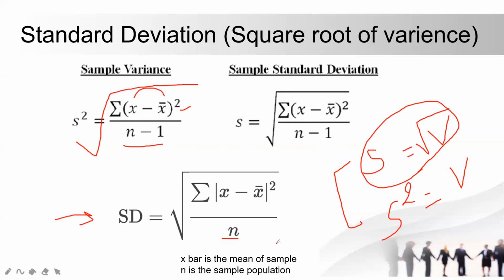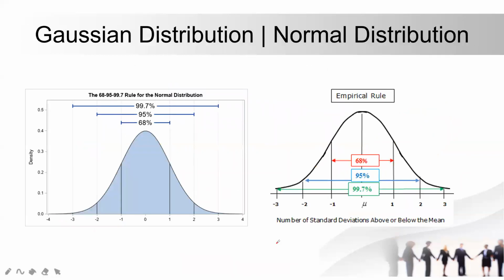And moving forward, we have something called Gaussian distribution, and we also call Gaussian distribution the normal distribution. So both are the same name for the same thing. Another name for this is bell curve. So bell curve, Gaussian distribution, normal distribution: if you hear any of these names, they are talking about the same thing, guys.